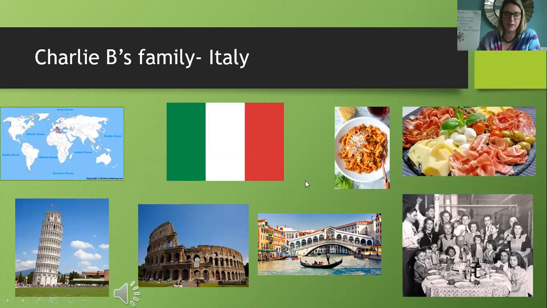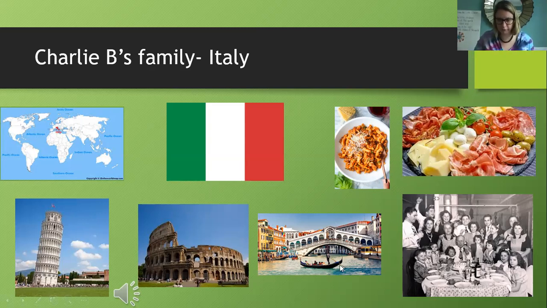And then one of the things that Charlie B's family told me was that they have Sunday meals with their whole family. So here is a picture. This is an old picture. That's not Charlie B's family. But that's also a tradition. So Mr. Castellano's family is from Italy as well. When we get together and we eat food. We're not getting together now, but my mother-in-law still likes to cook for us and send us over food. So she made us soup yesterday, and she's making us lasagna tomorrow. So she's still trying to feed us, which is wonderful.